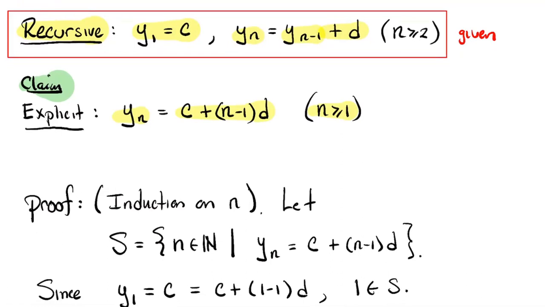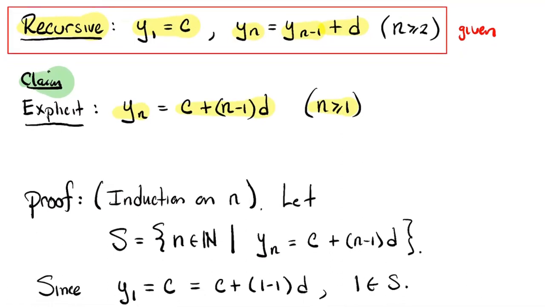So I've tried to write out a proof, illustrating some good habits to write an induction proof. At the beginning of my proof, I'm indicating that I'm going to proceed by induction. That's what I've written parenthetically here. I like that form of the induction theorem that we talked about earlier. So I'm going to start by defining a set S. And the set S is just the set of natural numbers for which the equation I claim is always true holds.